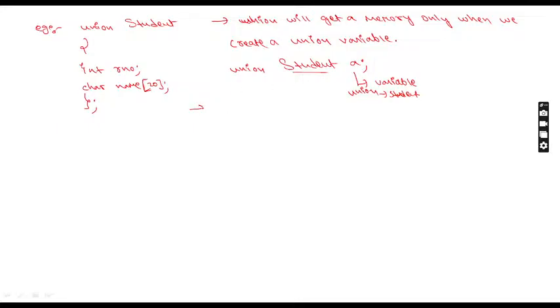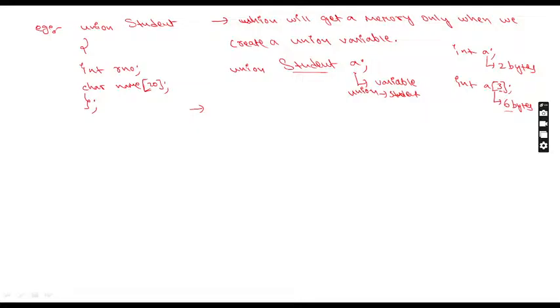Then the next important point is the memory size. Now tell me, if I say int A, how many bytes of memory is it? 2 bytes. Very good. If I create int A of 3, how many values am I storing? 3. So what is the size of this variable? 6 bytes. You know why 6 bytes? To store one value, 2 bytes. You are storing 3 values, so 2 into 3 is nothing but 6.